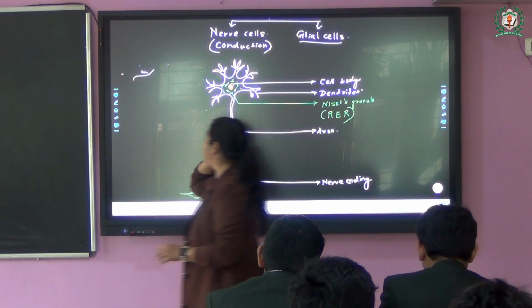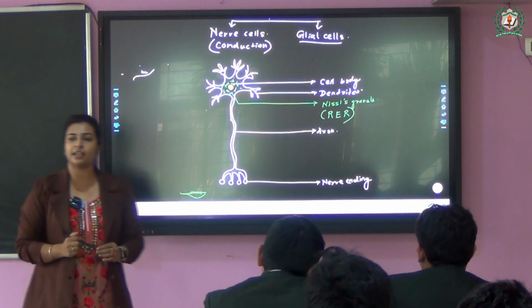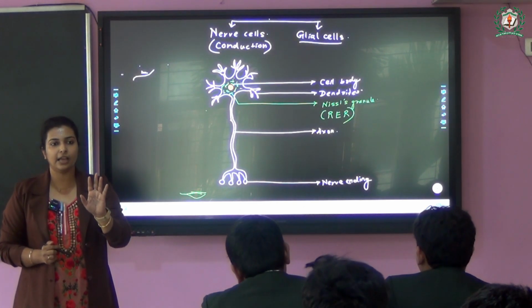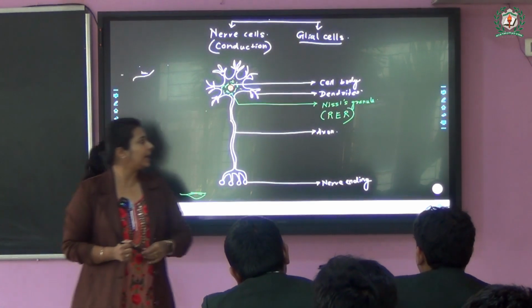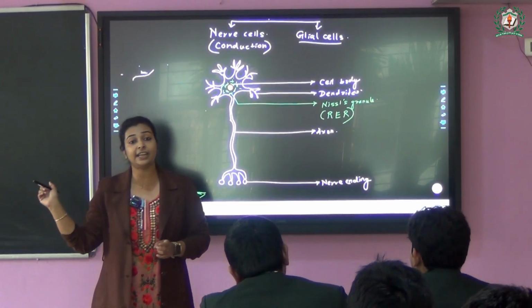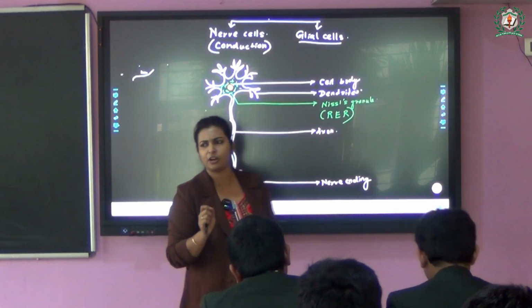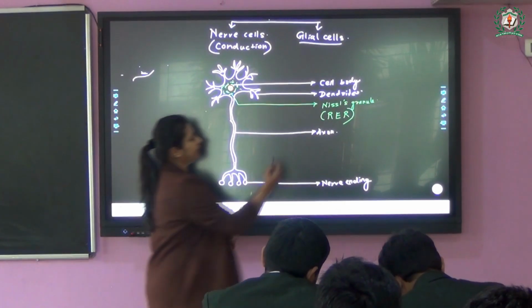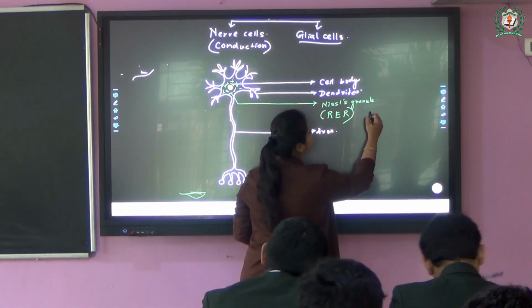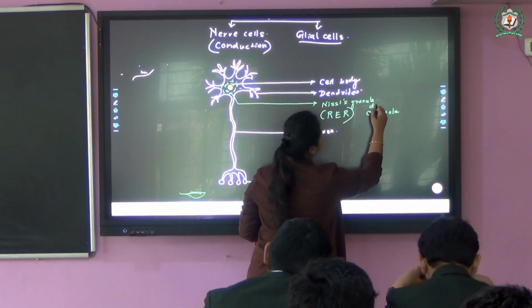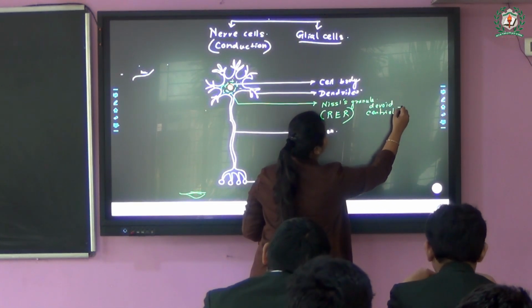Now, if we move on to the next, the cytoplasm and other things are common. Every part is common except one organelle. One organelle these neuron cells do not have, that you have learned earlier as well: the centriole or centrosome, responsible for cell division. That means we may write that they are devoid of centriole.